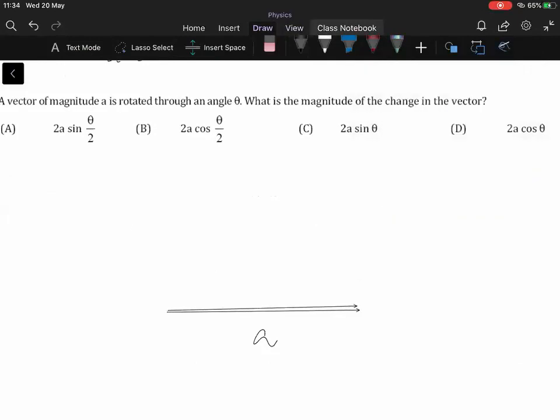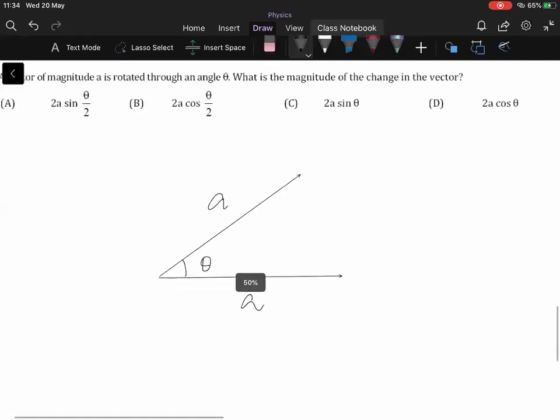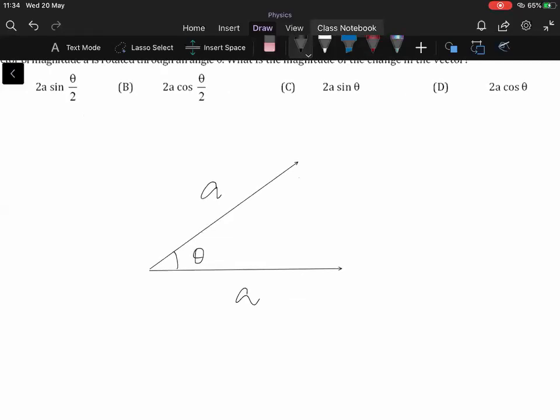The magnitude does not change, but you rotate it. Magnitude of this is also a, but the angle between the two vectors is theta now. So this is vector a, and this is now after rotation a dash. Okay, now what is the magnitude of the change in the vector?